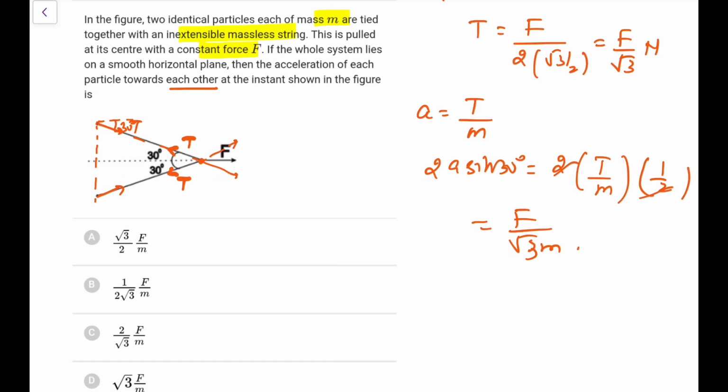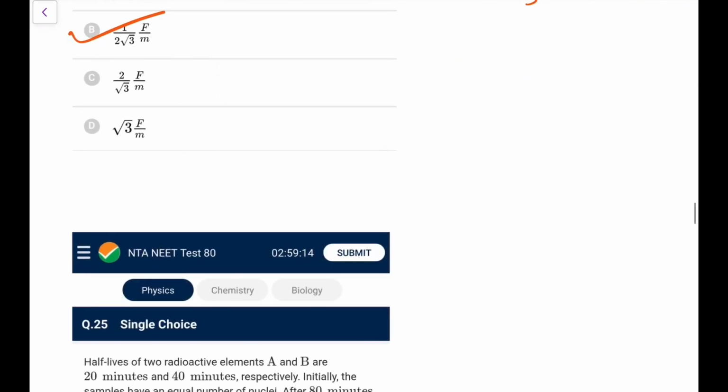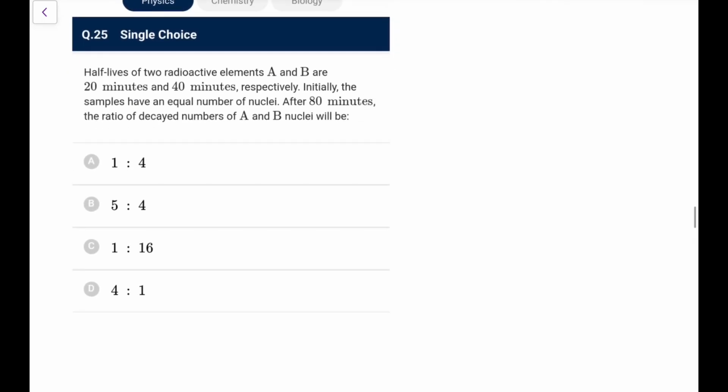But it doesn't ask for the relative one, it has just asked for the one. So for the one it won't be 2, it would be a sin 30, so I'll have F upon 2 root 3m. So option B would be there. I read it as the relative one. So one towards other would be half of that, that is F upon 2 root 3m. You can make it out. But again a nice question.